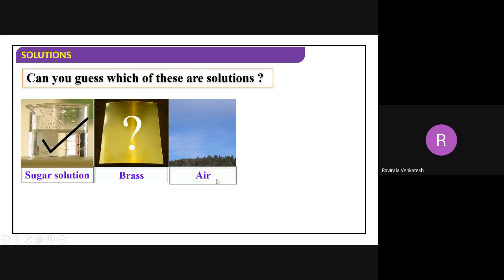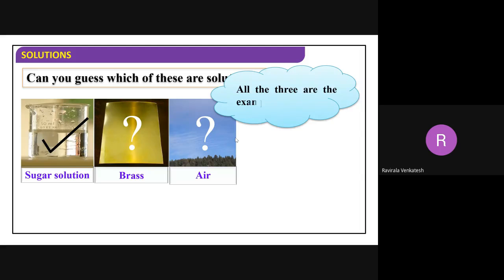Air. Is air called a solution? Yes, sir. Definitely, it is also called a solution. Air is also a solution only. A mixture of nitrogen plus oxygen and the remaining minute gases comes under solutions only. All these are solutions only. They can be taken as examples. For example, you may get such questions as which of the following are solutions, like that.